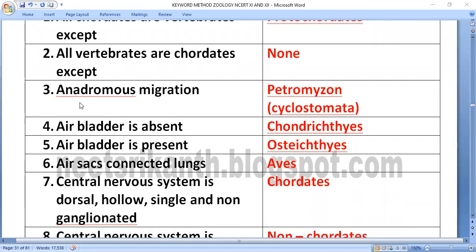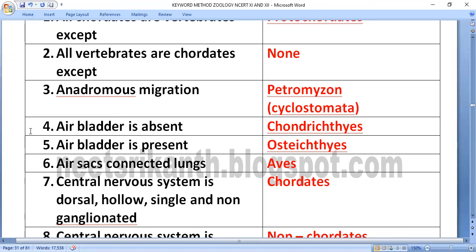Anadromous migration from marine water to fresh water. Petromyzon, lamprey we call, cyclostomata. Petromyzon, lamprey belongs to class cyclostomata.